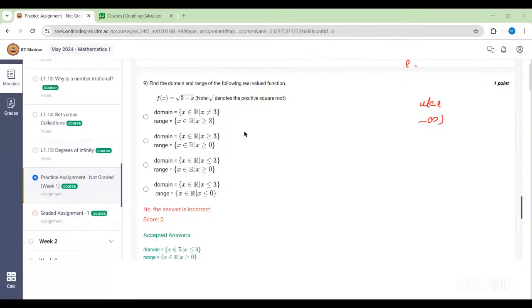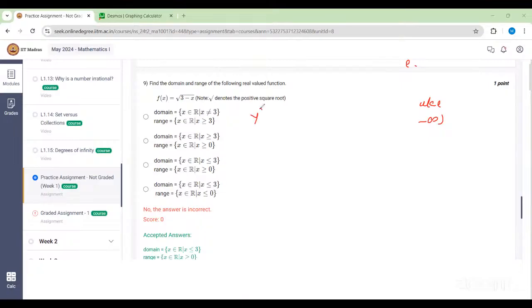If we don't want to do it through the graph, the best way is via the limit. For y equal to under root of 3 minus x, we have to square it. You were saying that there will be both the minus and plus cases of under root of x square minus 3. So can we subtract the minus under root of x square minus 3? Is there any method like that?